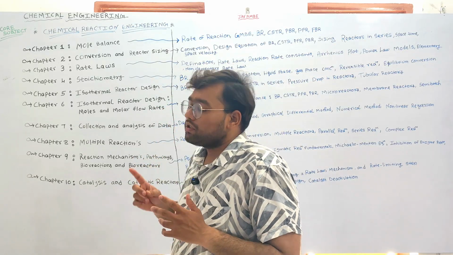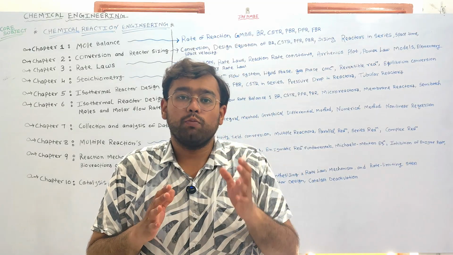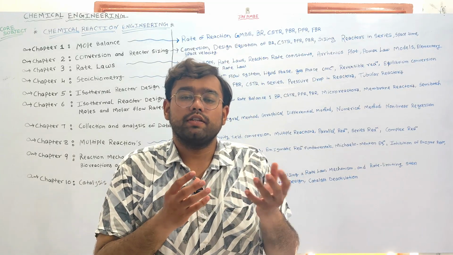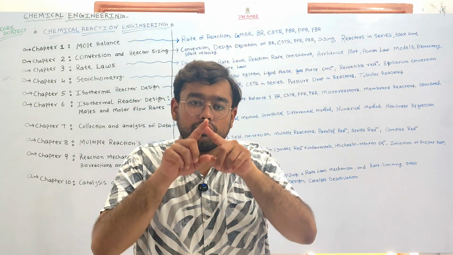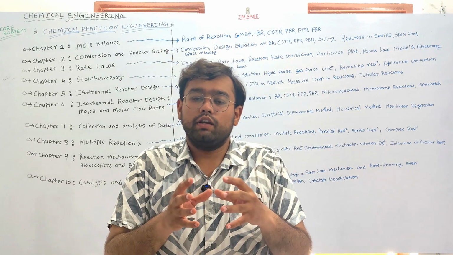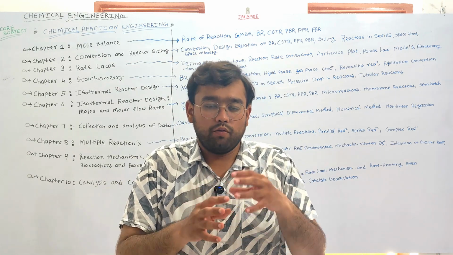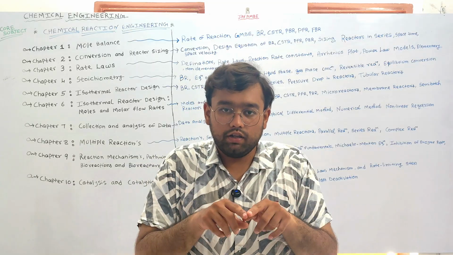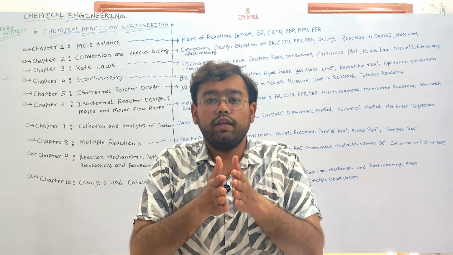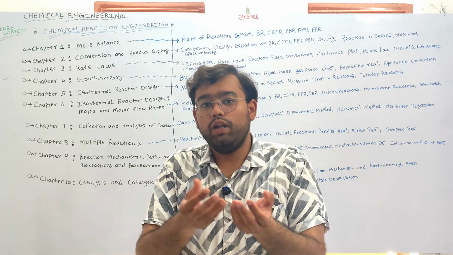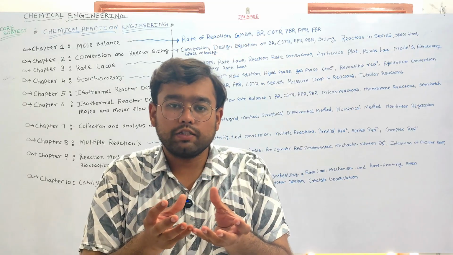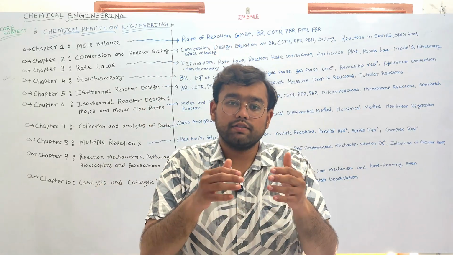So first of all we need to understand the mole balance. Mole balance means, like, the chemical species. Let's say we have the reactor system, right? In the reactor system, some chemical species will enter the reactor, they will interact with each other, and the reaction will occur inside the reactor, in the reaction environment. After the reaction, the chemical species will leave the reactor system. Okay, and there are possibilities that the chemical species may even accumulate inside the reactor system.